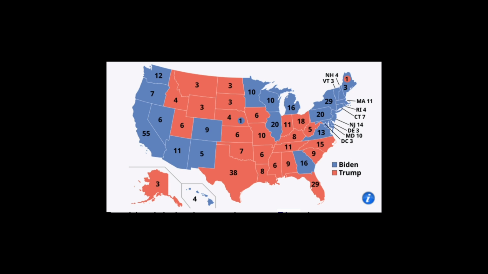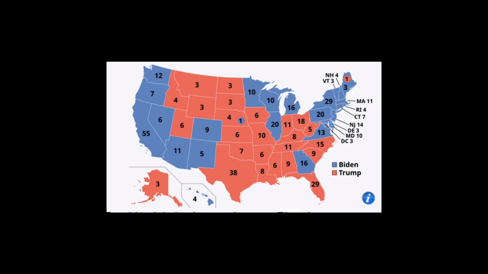As you can see on the map here, Joe Biden was able to win in Washington, Oregon, California, Nevada, and also Arizona. He was able to win in New Mexico and Colorado, and he also won in Georgia. Joe Biden also won in Minnesota, Wisconsin, Illinois, Michigan. On the East Coast, Joe Biden won in Maine, New Hampshire, Vermont, New York, Pennsylvania, Massachusetts, Connecticut, Rhode Island, New Jersey, Delaware, Maryland, DC, and also won in Hawaii.